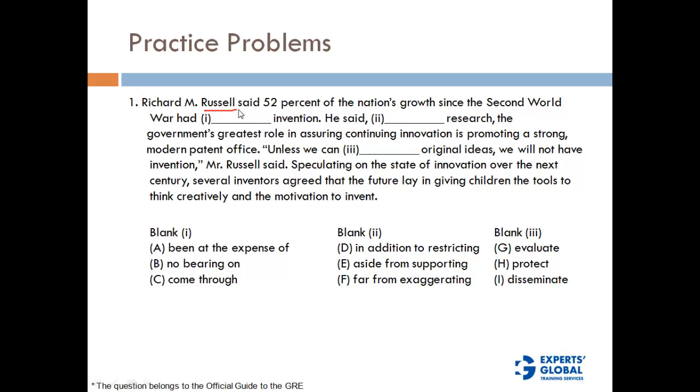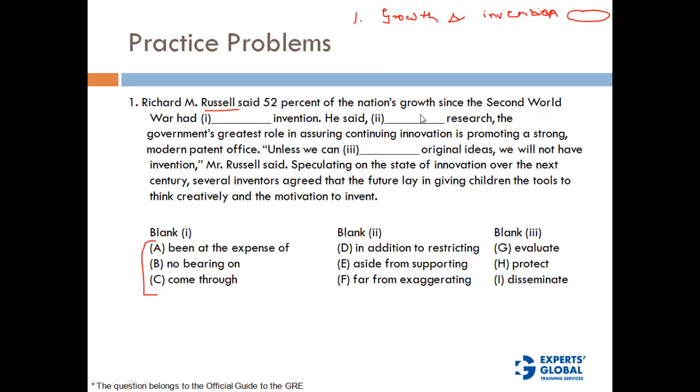Okay, so let's look at this question. This person, Richard Russell, said that 52% of the nation's growth since the Second World War had dash invention. So that is the first idea. He is talking about some kind of relation between growth and invention. That is the first idea here, right? The blank is going to be one of these: been at the expense of, bearing on, come through. So one of these relations is going to be the first blank, right? What he says is, this is the general relation between growth and invention.